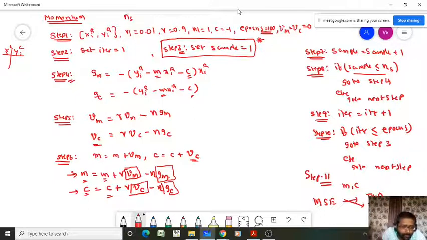But if you want to use this M and C, you require GM and GC, right? But GM and GC I want to calculate based on these values. So it is somewhat contradictory, right? It is difficult, because M and C values depend upon GM and GC, and I want to calculate GM and GC based on the next iteration M and C values.